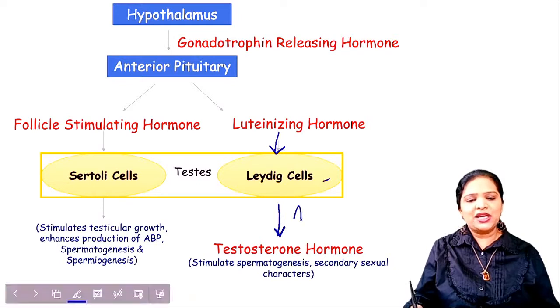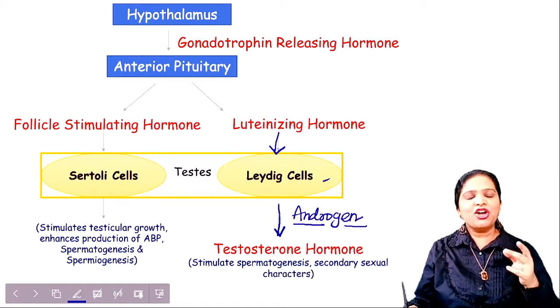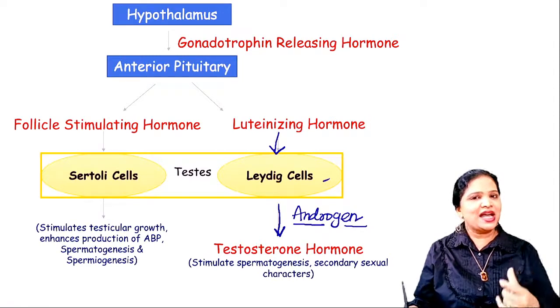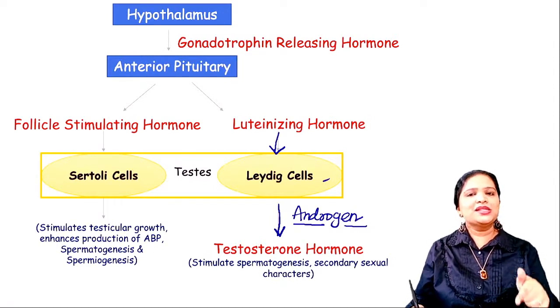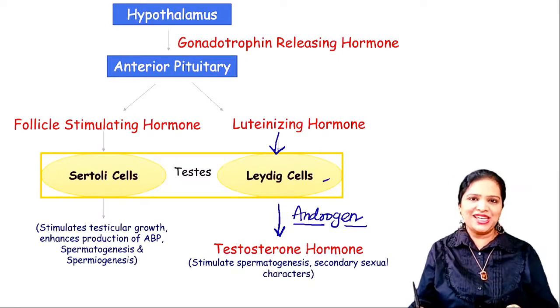In particular, it produces the male hormone androgen. Andro means male, gen means generating. The hormone for the male characteristics is the androgen. So testosterone, that means one example of androgen, is produced by Leydig cells.